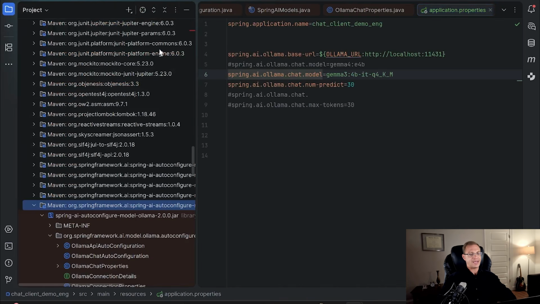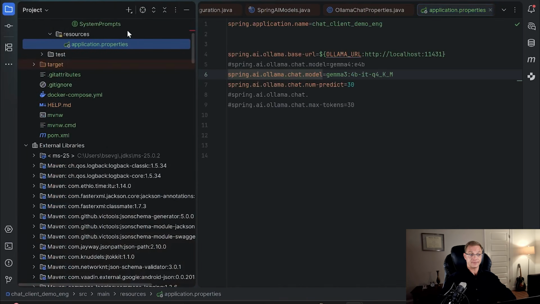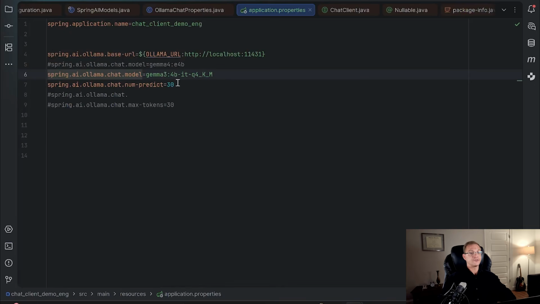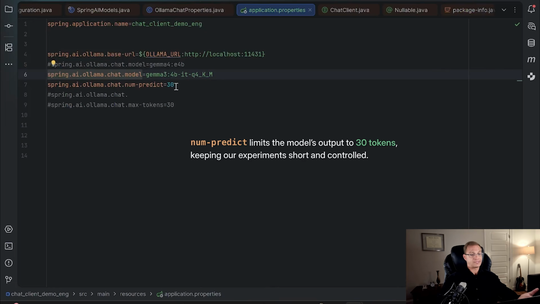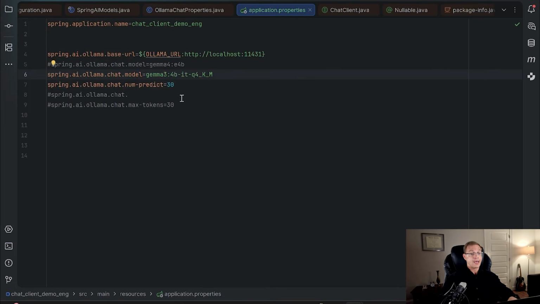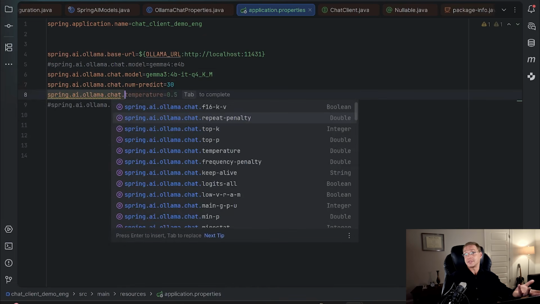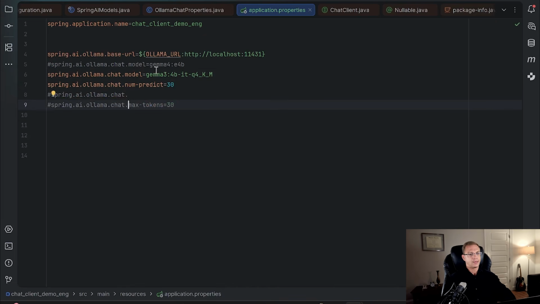So this is my application properties in my resources, and here are the parameters. I, for example, configure the numPredict to be 13, my gamma, and we can see the same parameters we saw before. And this is my URL. Remember the port I exposed via Docker Compose.